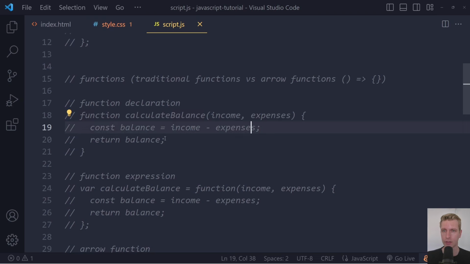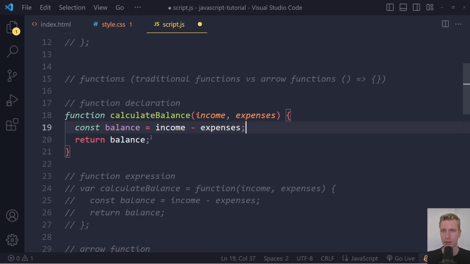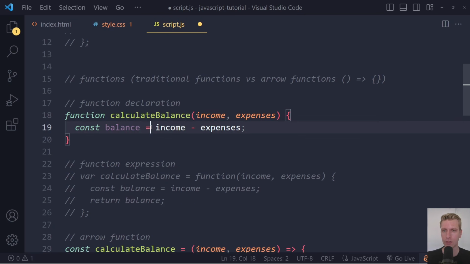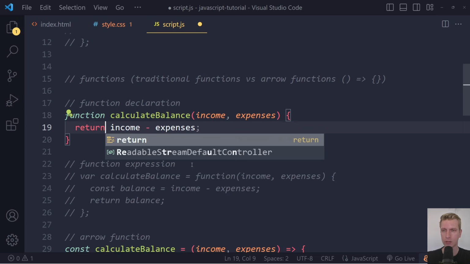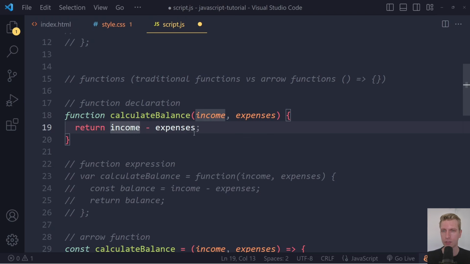What we did so far in every function here is we're creating a new variable called balance, right? So we're making this calculation, assigning it to a new variable called balance, and then a second statement to return the variable balance. We don't have to do that in two statements. We can also just do that in one statement here. Right? So we don't have to create a whole new variable, assign it to that variable. We can also just do this like this. And so just make the calculation, income minus expenses, and then immediately return it, right?